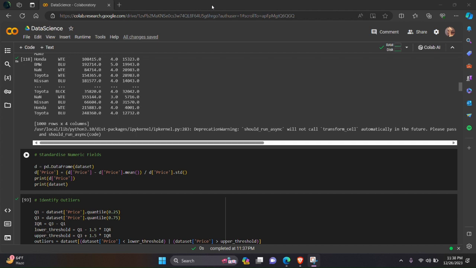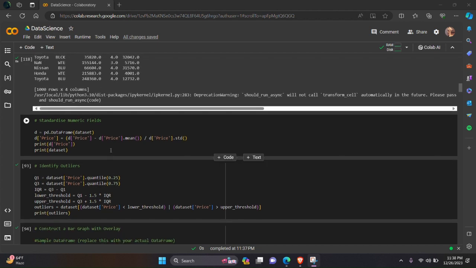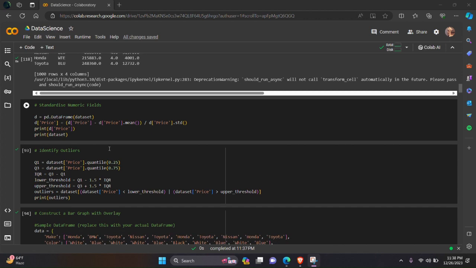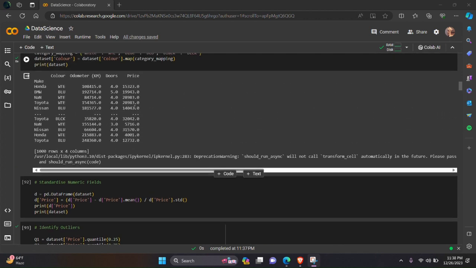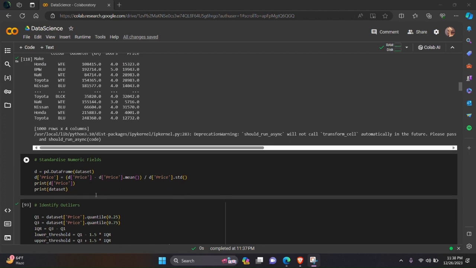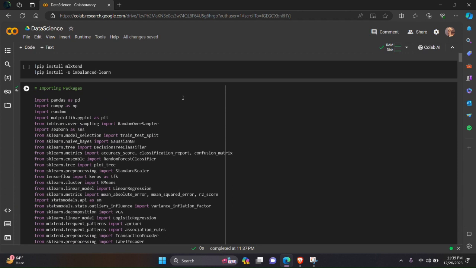Next is to standardize a numeric field using Python. So here I need to standardize my price field. So we can use this command, and here we require one of the libraries, that is standard scaler.